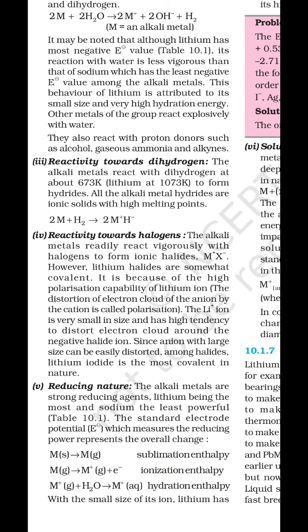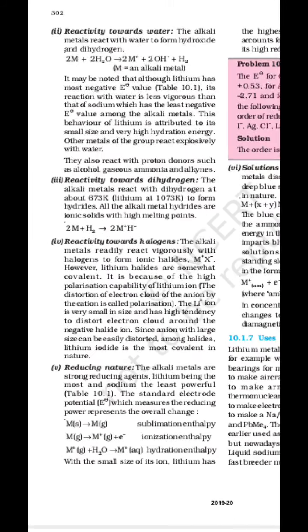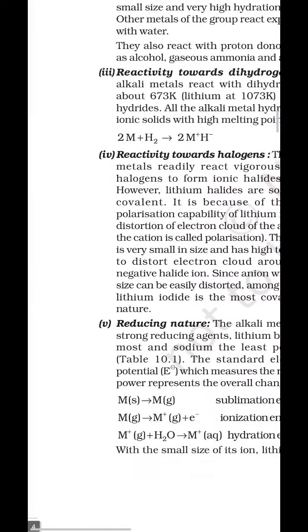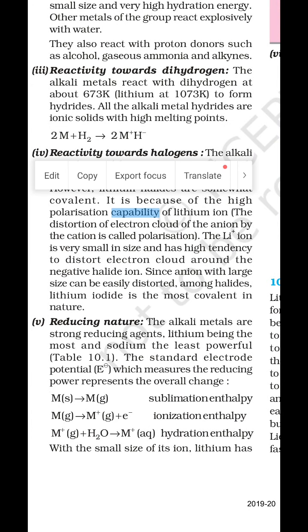Reducing nature. Next property, I hope it is clear to all of you. Next is reducing nature. Alkali metals are strong reducing agents. What are reducing agents? Those which undergo self-oxidation and cause the reduction of others, which have low ionization energy.